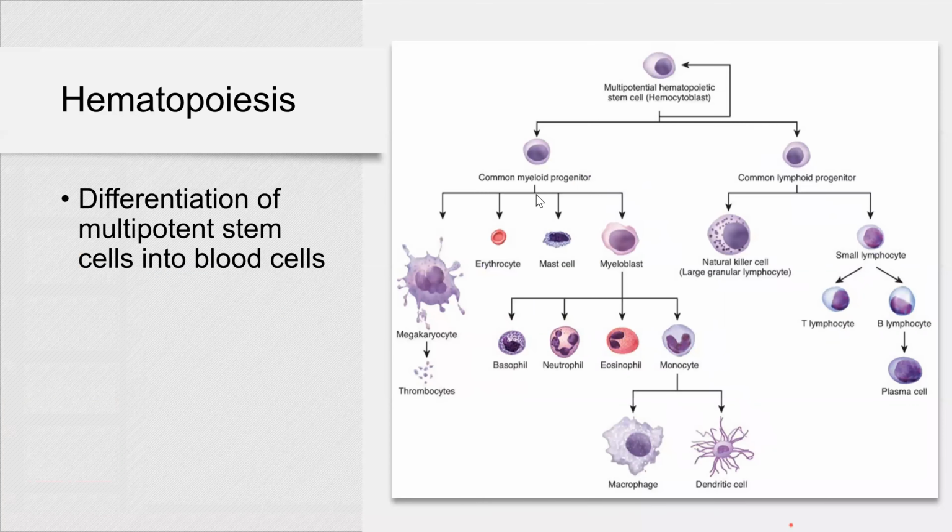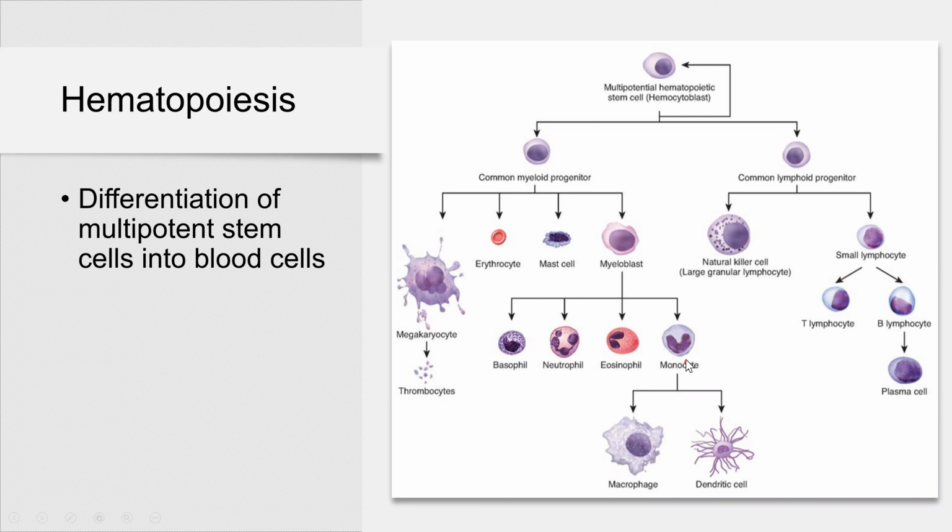Now, myeloid progenitor cells, they will differentiate into thrombocytes that are your platelets, erythrocytes, red blood cells, mast cells, those cells that are important in inflammatory process, and many white blood cells. So all cells over here are white blood cells: basophils, neutrophils, eosinophils, and monocytes.